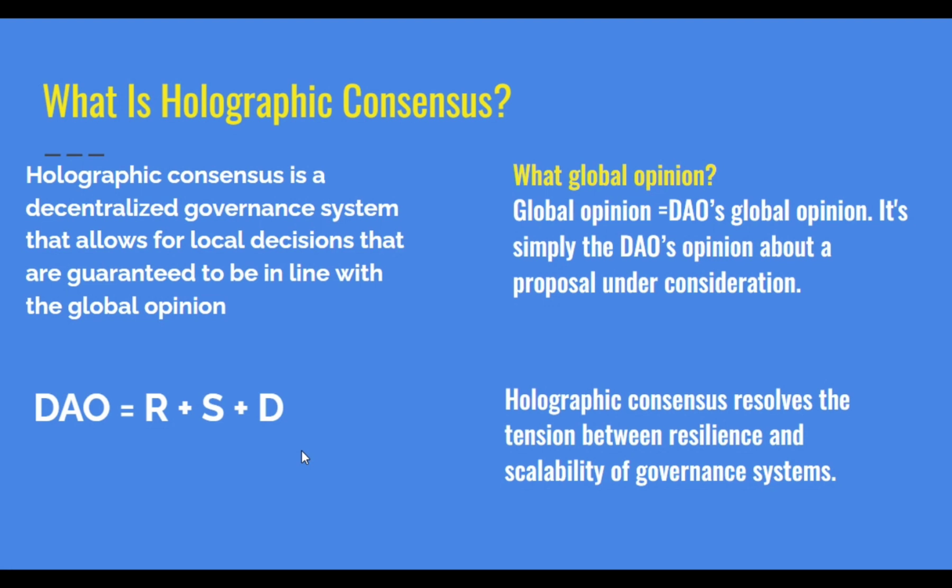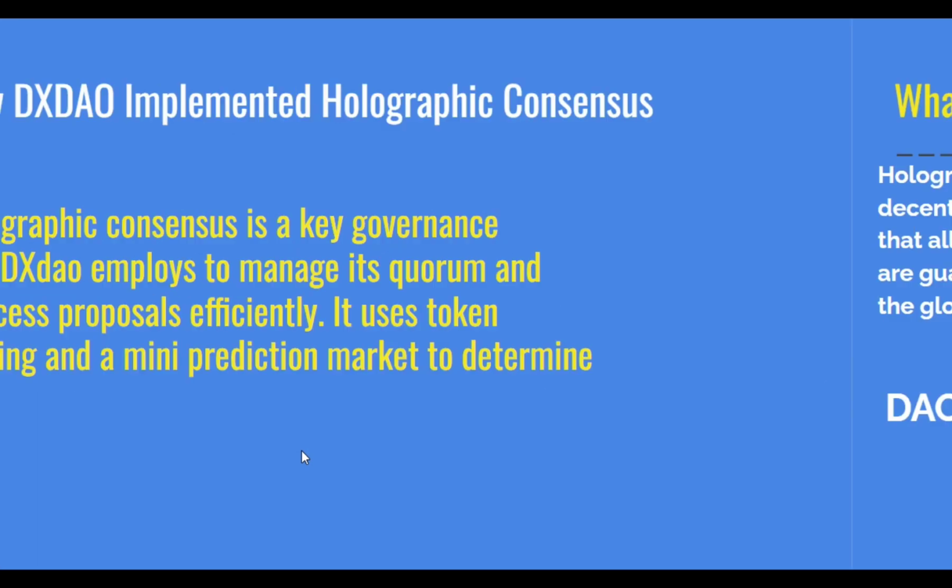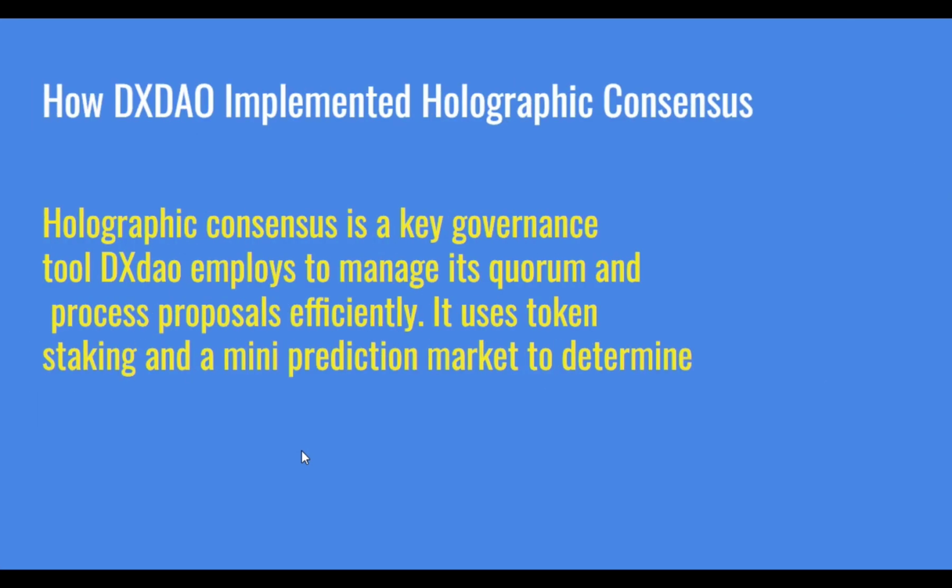Let us now see how DS DAO implemented their own. Holographic consensus is a key governance tool DS DAO employed to manage its quorum and process proposals effectively. It uses token staking and a mini prediction market to determine this. Okay, this is how these guys implemented their own.